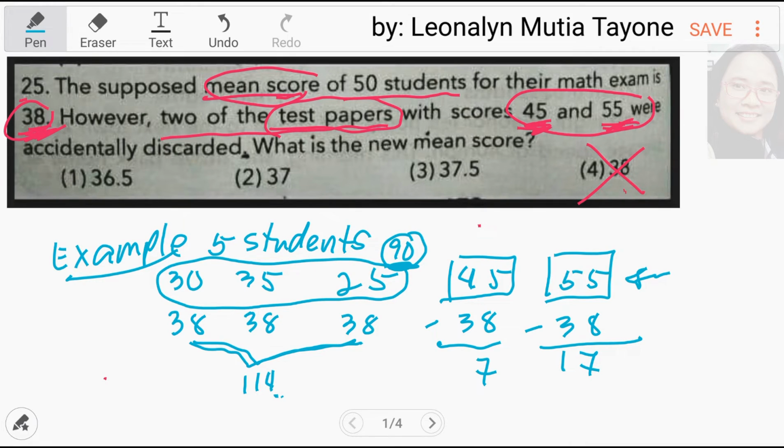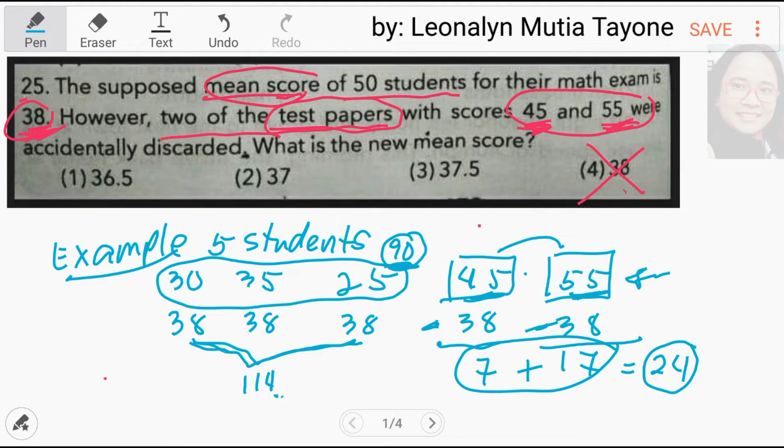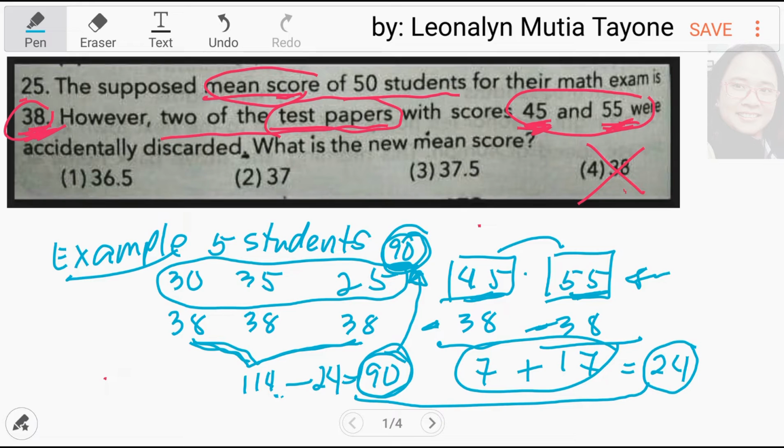Ngayon, kung ang score na 45 at 55 ang kukunin natin, mag-minus tayo ng tag 38 dyan. I-add mo itong dalawa, ganun naman ginawa natin, di ba? In-add natin itong dalawa, then ang sagot ay 24. Itong 24 na to, minomultiply natin itong 38 times 3, 114. Itong 24 na to, i-minus natin dito sa 114, minus 24, and that is 90. Napansin nyo? 90. Sa actual, 90 rin. Yun ang ginawa natin dito sa problem na ito.